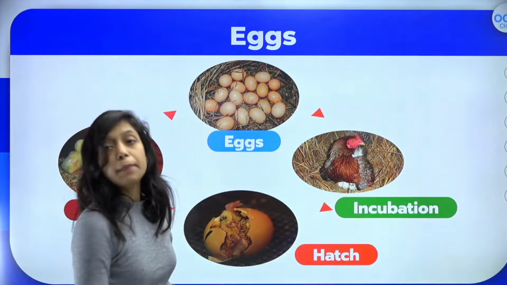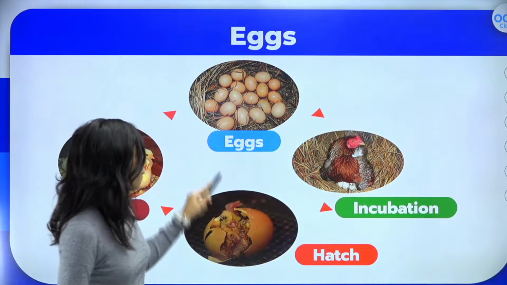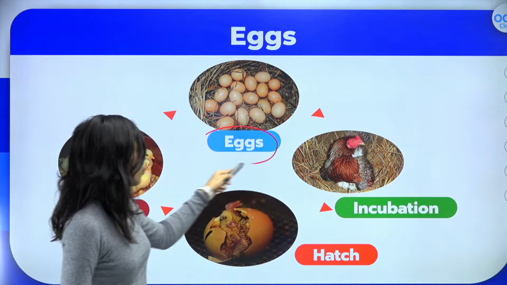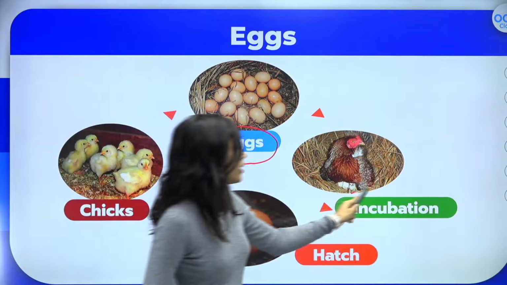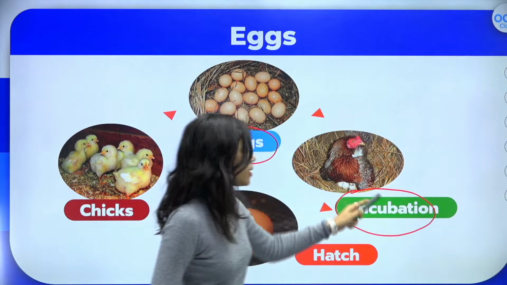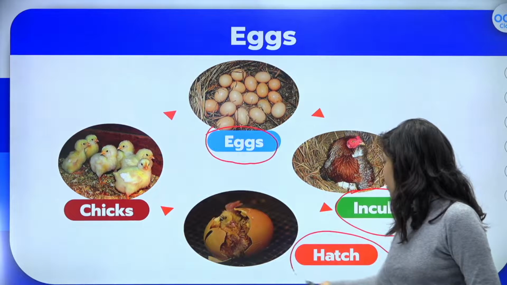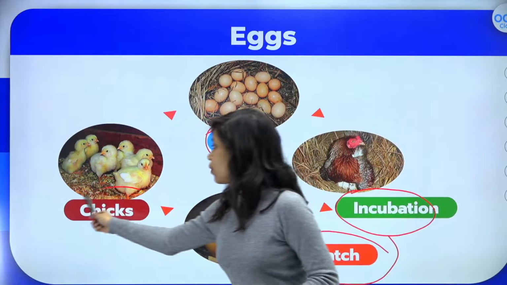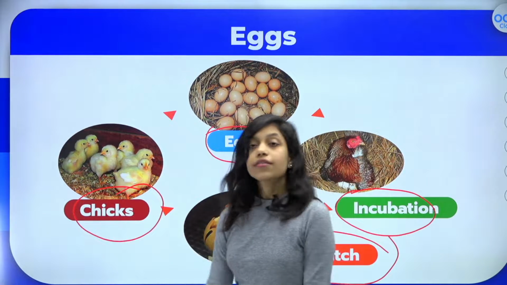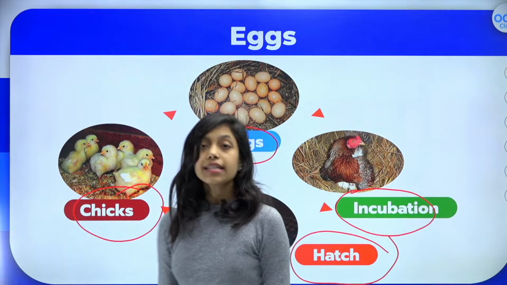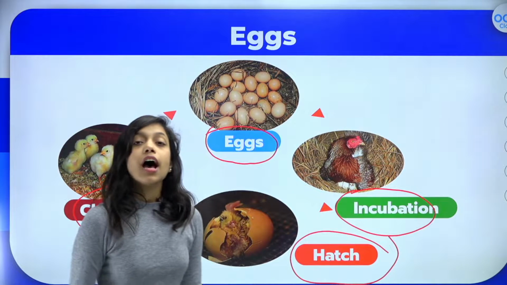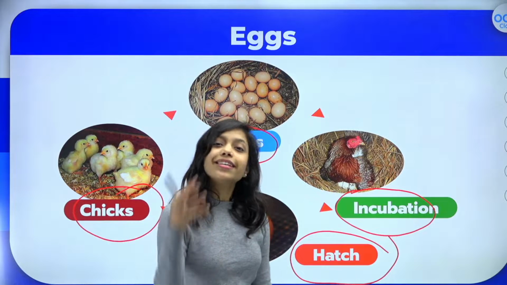Let me show you the complete life cycle of chicken. What happens? Adult hen will lay the eggs. After that, incubation should be given. That means the warm condition should be provided. After that, hatching will take place and chicks will come out. So this is the life cycle of hen. Is it clear? Yes.